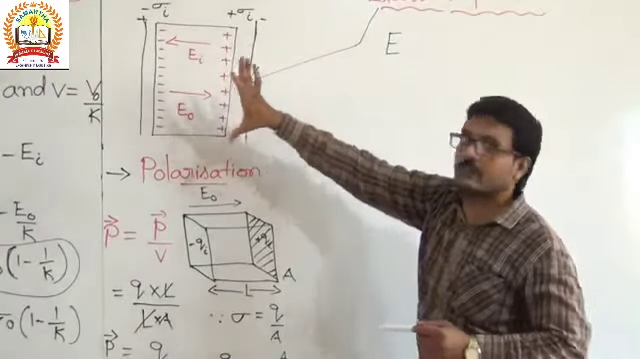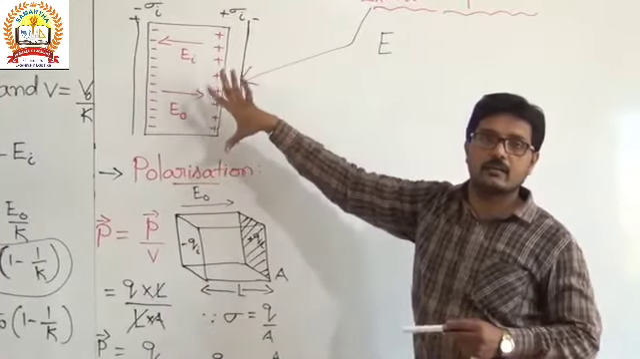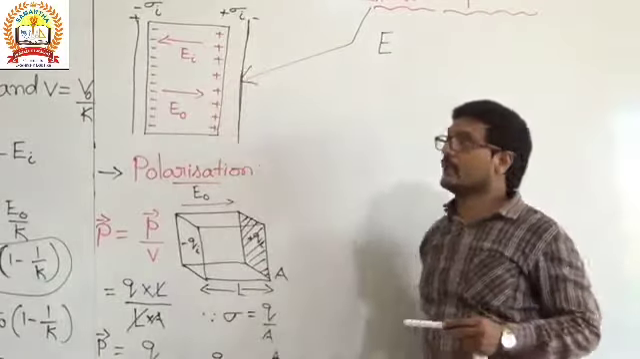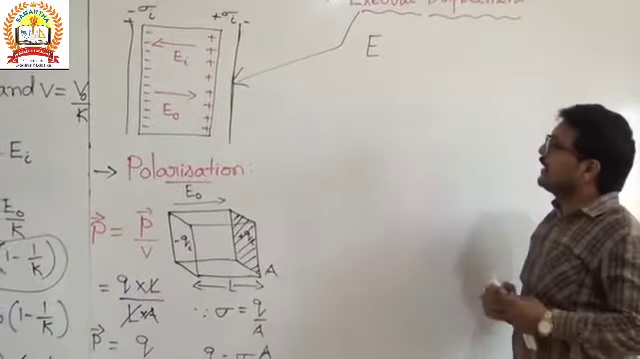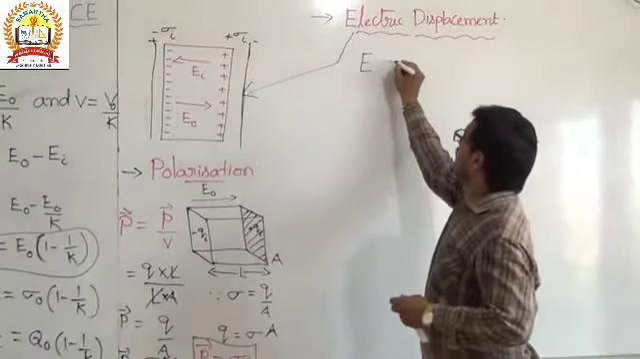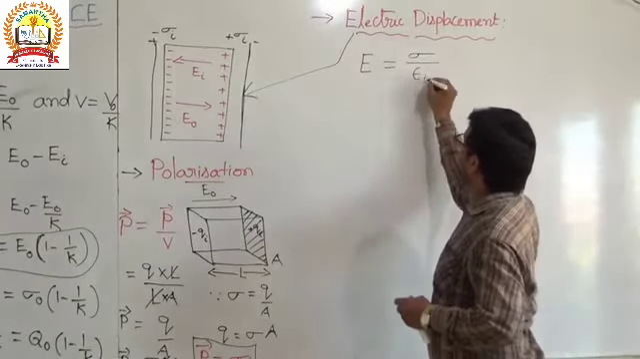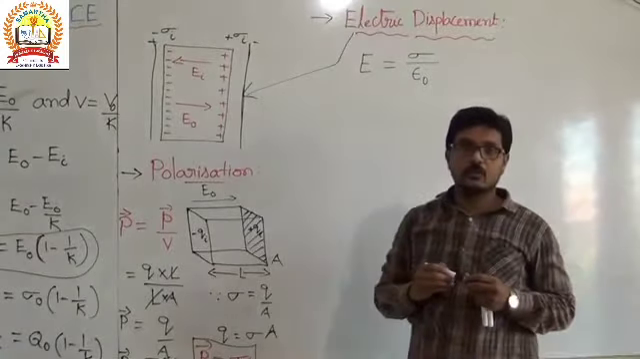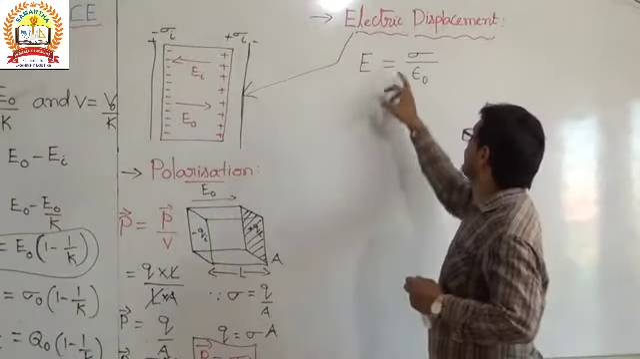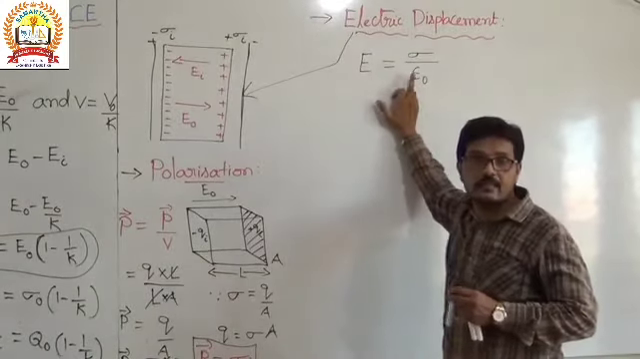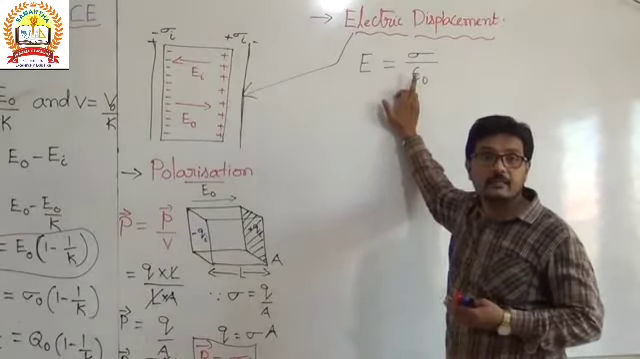At last, when the electric field is applied on the dielectric substance, this will happen. So from that, the electric field E is equal to sigma by epsilon naught. As we know, the electric field E is equal to sigma by epsilon naught, and this is for the conducting plane sheet.